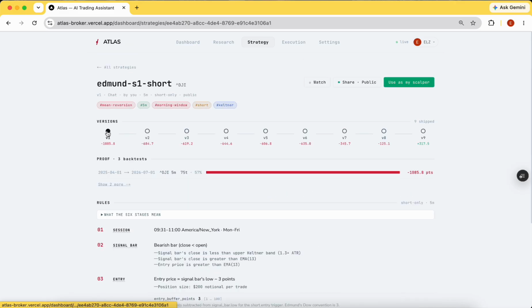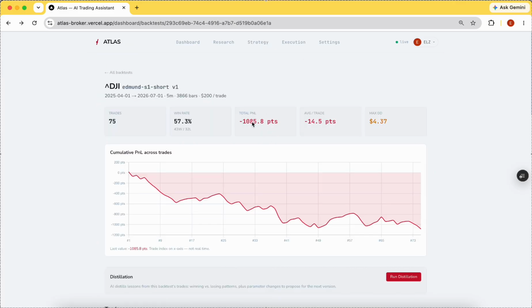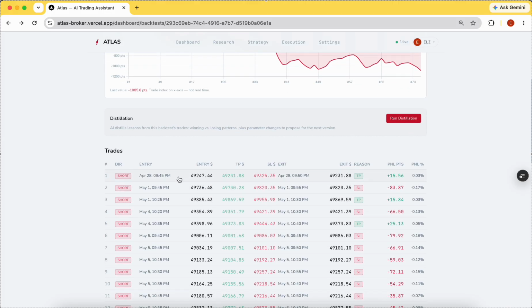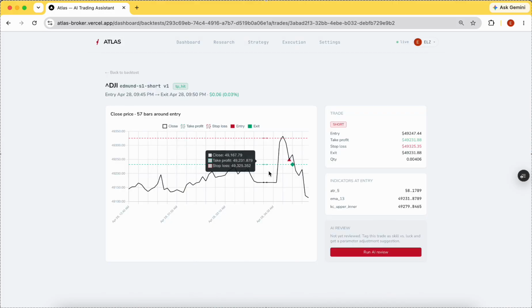So we have things like this backtest. Let's say this is really bad. We lost like $1,000 here, right? We can see that yes, there are some winning trades. For example, we're doing shorting. So this is where we enter. We enter at 49247 and we exited at 49231.